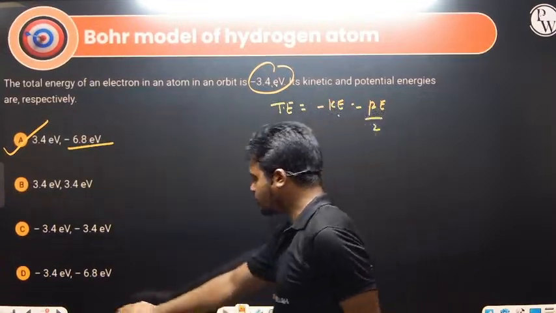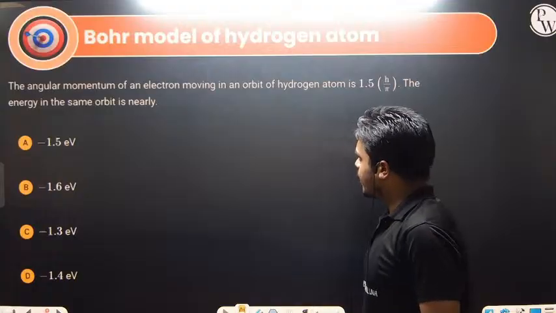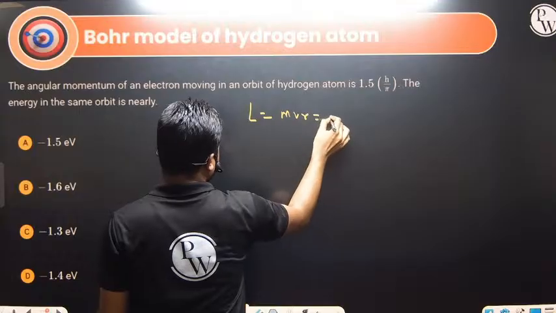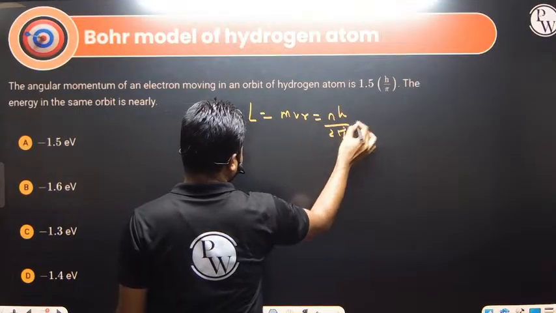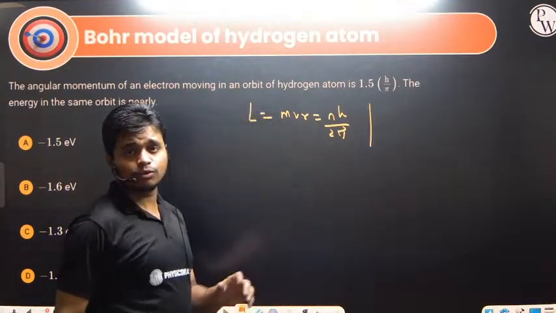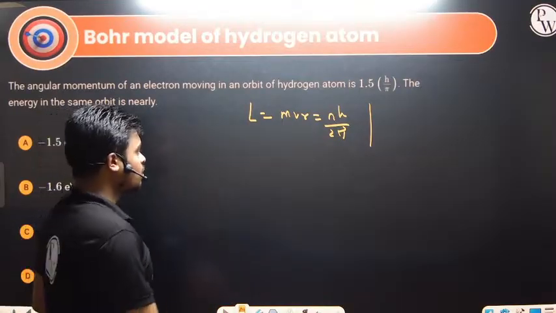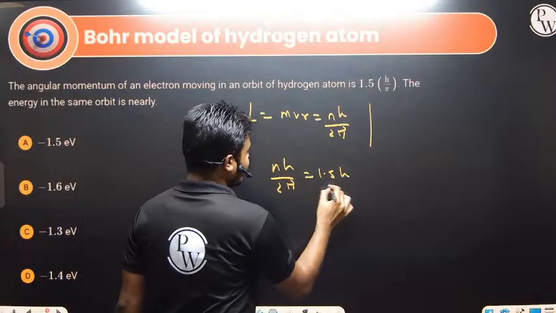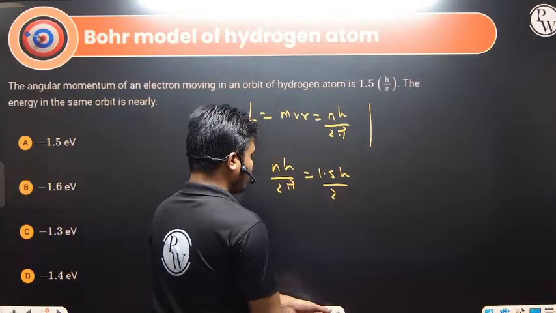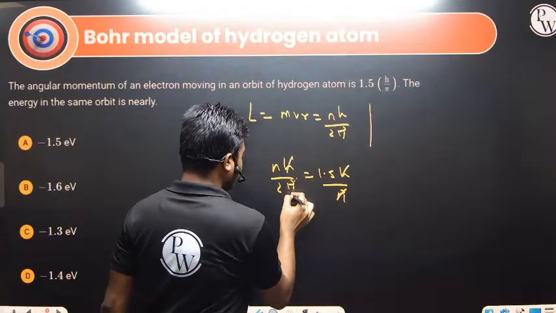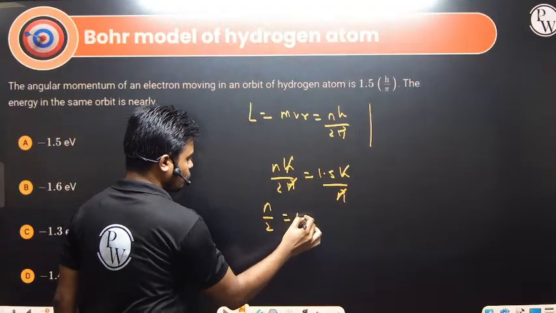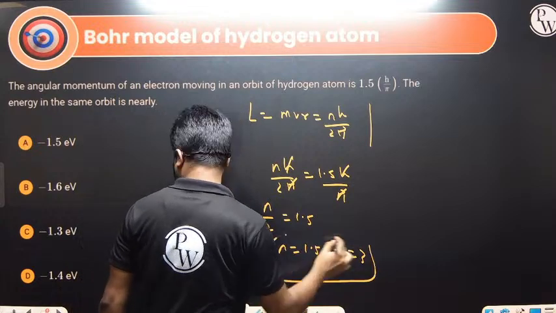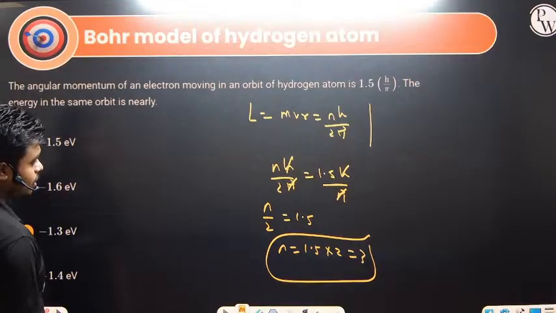Moving to the next question over here. The angular momentum of the electron in orbit. So angular momentum L is given by mvr, which should be equal to nh divided by 2 pi. What is n here? The principal quantum number, that is the number of the orbit. So nh by 2 pi, the value is given as 1.5 h by pi. Pi and pi cancel. So n by 2 is equal to 1.5. So what is n? 1.5 multiplied by 2. How much did you get? That is 3. Okay, n equals 3.